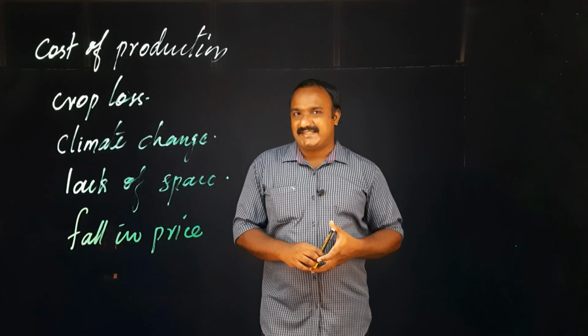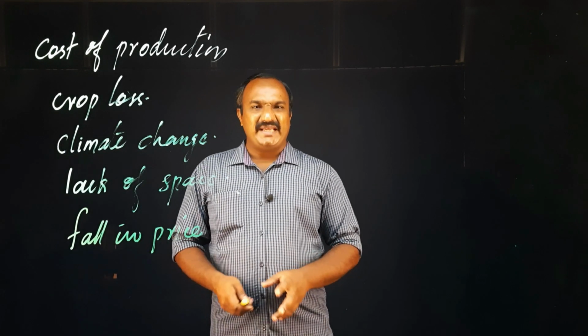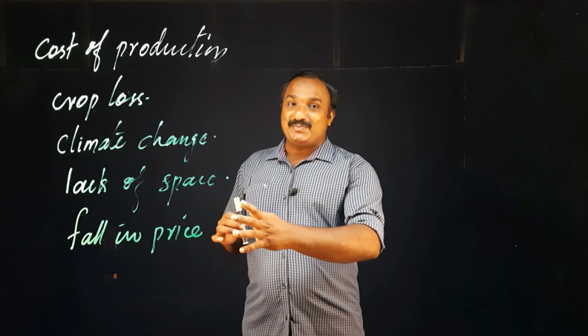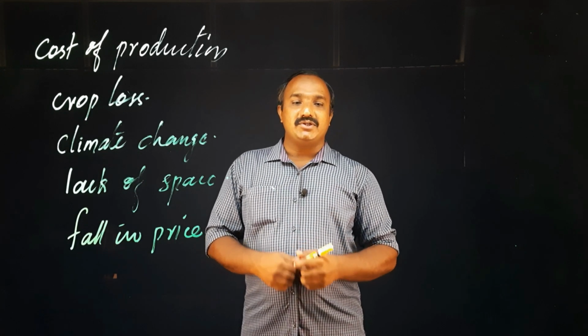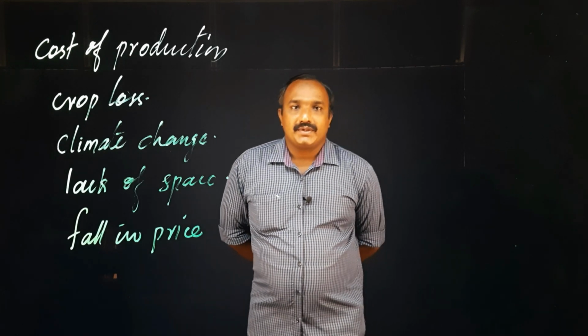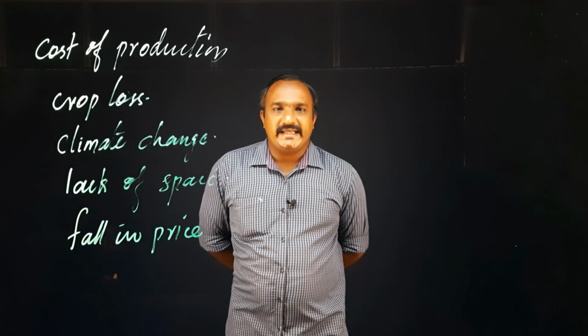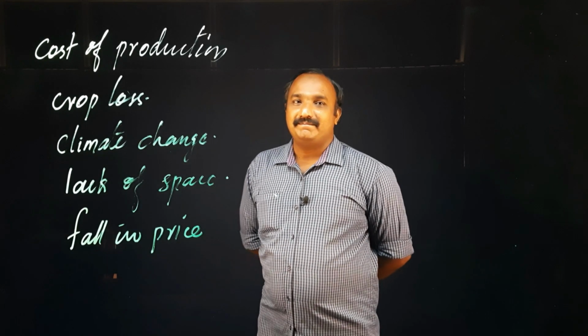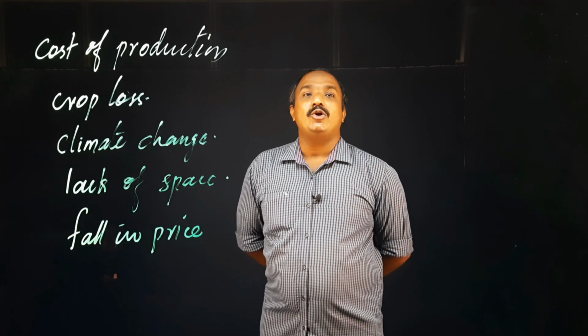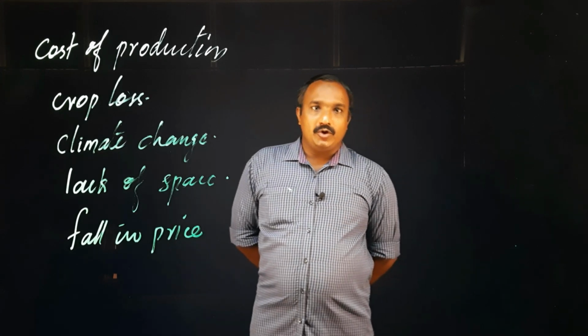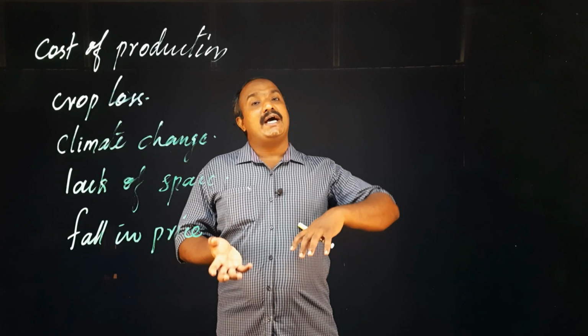fall in price. Now we can explain this point with the help of some examples. In the case of tapioca, in our place, now it is only 10 rupees for 1 kilogram in the shop. And I asked that shopkeeper, what is the rate at which you are getting this?